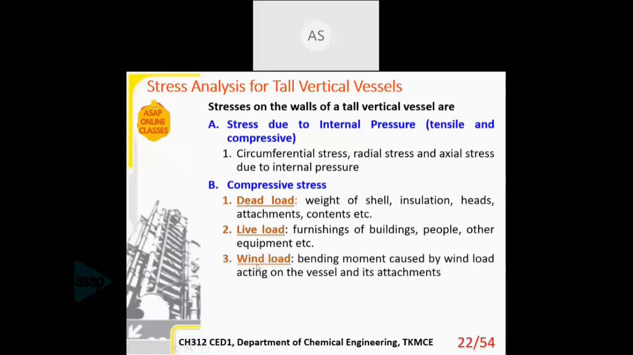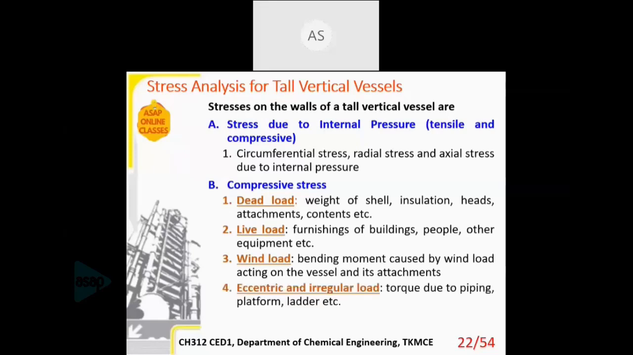Then we have the wind load. Wind load causes a bending moment, or you can call it a cantilever effect. A cantilever you can consider as a rod which is fixed at one end, and the other end is free for deflection. If you deflect the free end, it can move in either direction. The same way, a very tall vessel is fixed at the bottom, and the top end is free to move. So it is equivalent to a cantilever beam. When wind is blowing, the wind can sway the tall vessel in the direction of the wind. That is called the wind load.